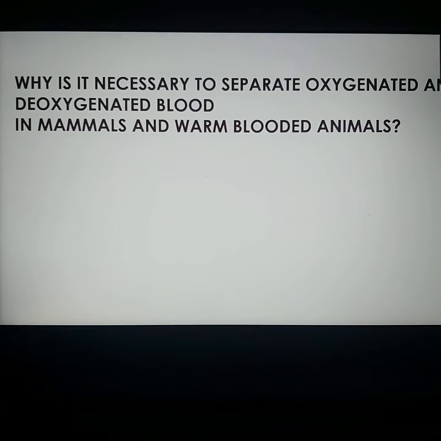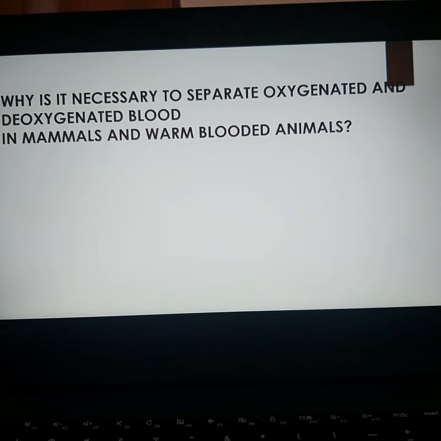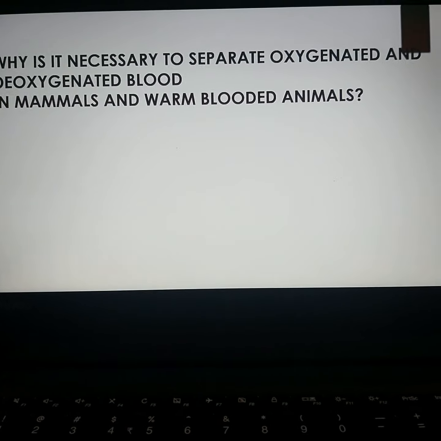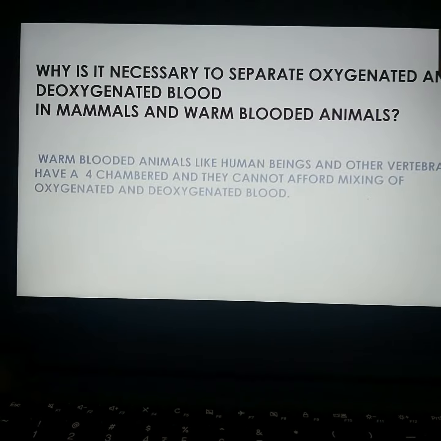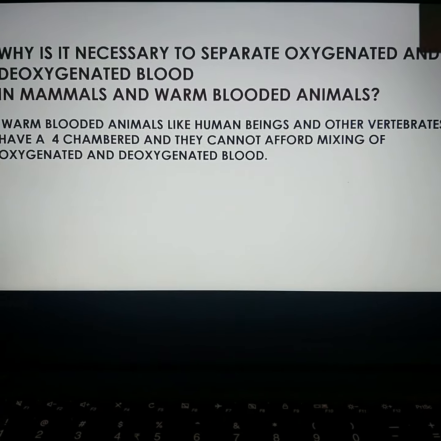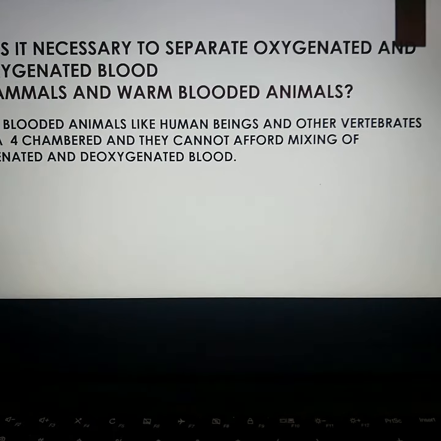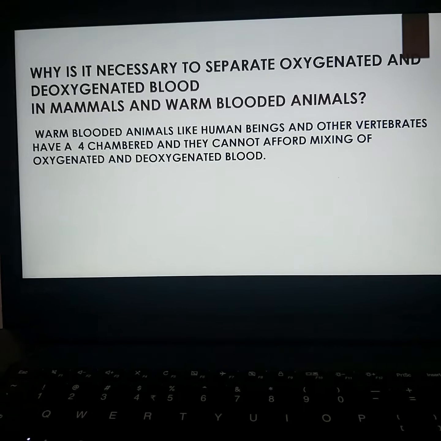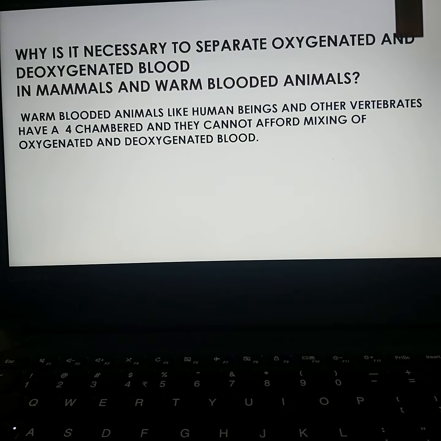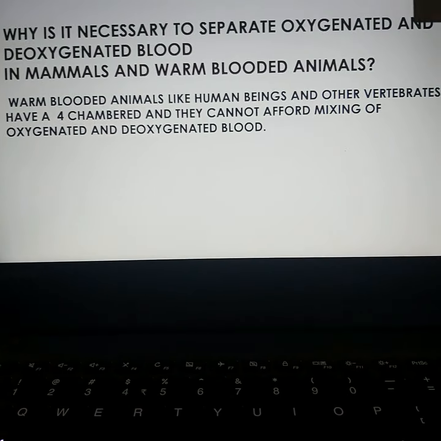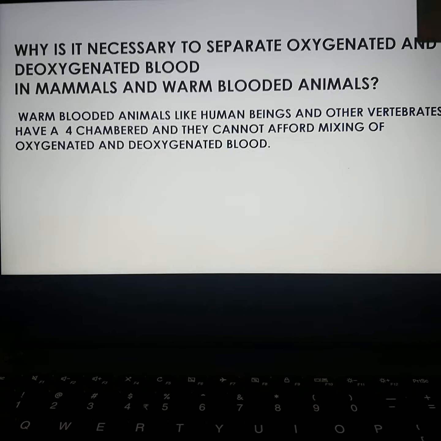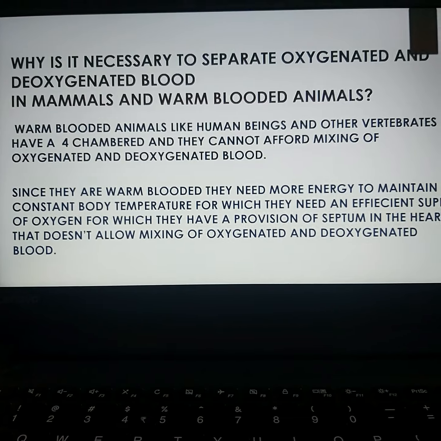The last topic: why is it necessary to separate oxygenated and deoxygenated blood in mammals and warm-blooded animals? As I stated earlier, as warm-blooded animals, we cannot change our body temperature according to the environment. So we have a four-chambered heart. We cannot afford mixing of oxygenated and deoxygenated blood.